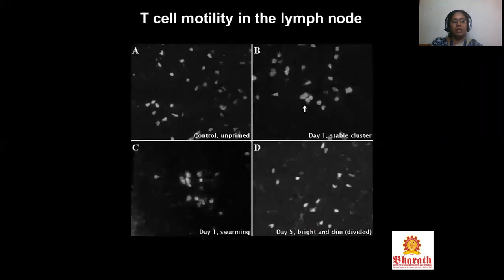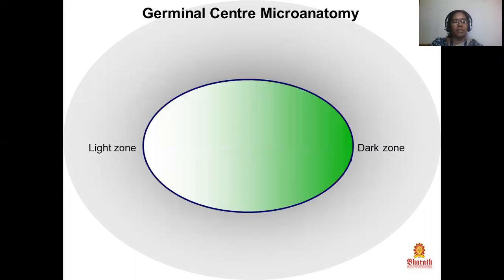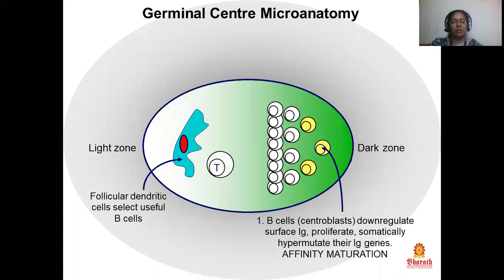This is T cell motility in the lymph node. In the germinal center, the primary follicles become secondary follicles when the germinal center develops. This is a light zone and dark zone.